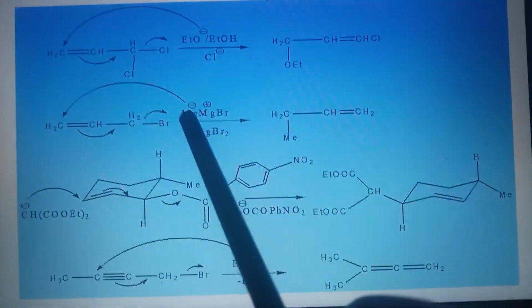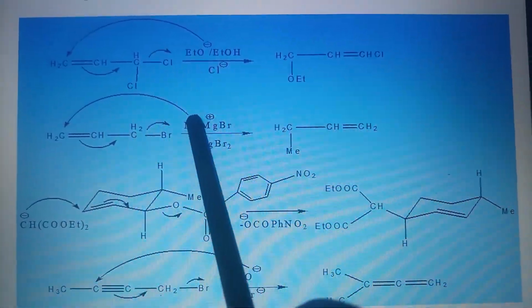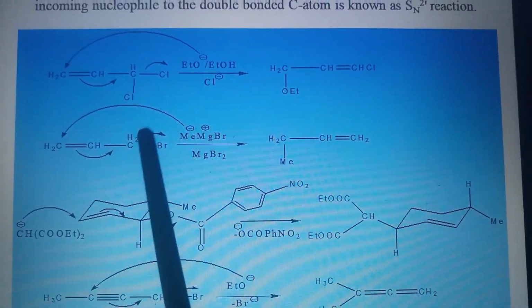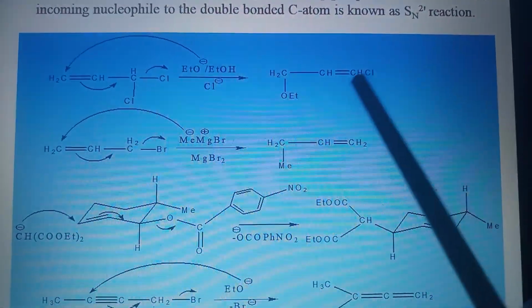And in this compound, methyl minus will attack this carbon, shifting this double bond and removing the leaving group, forming this compound. And here the nucleophile attacks here, shifting this double bond, removing the leaving group.